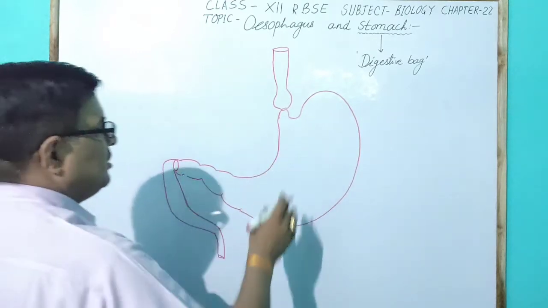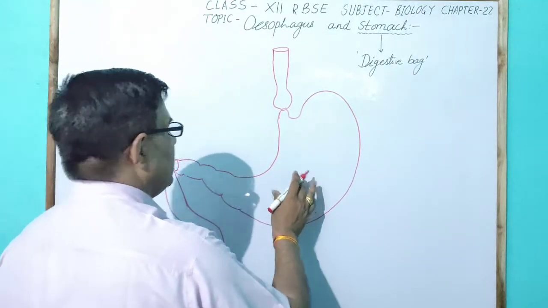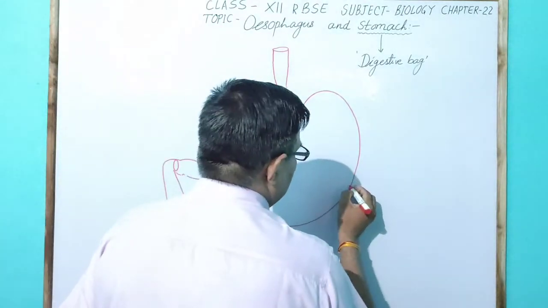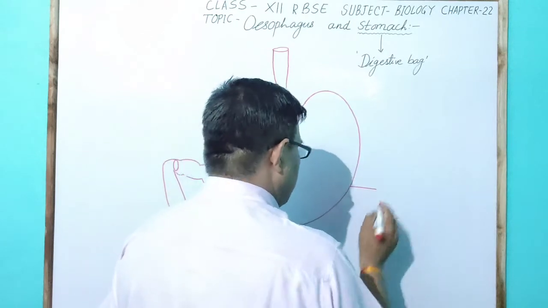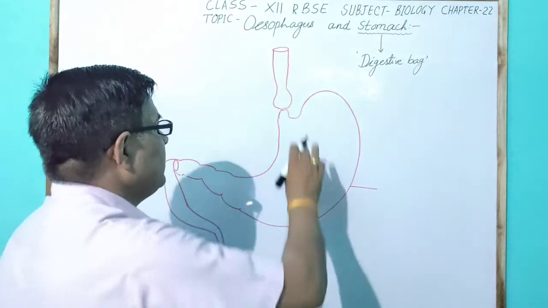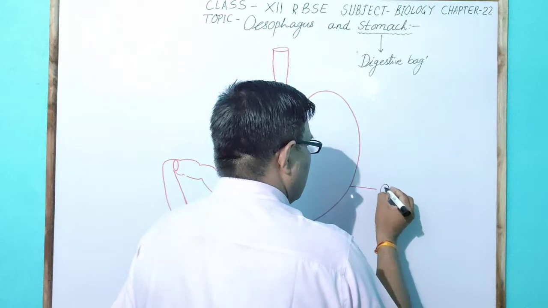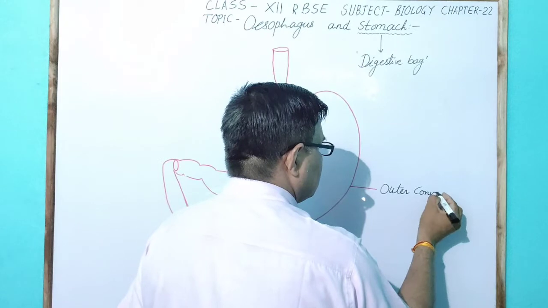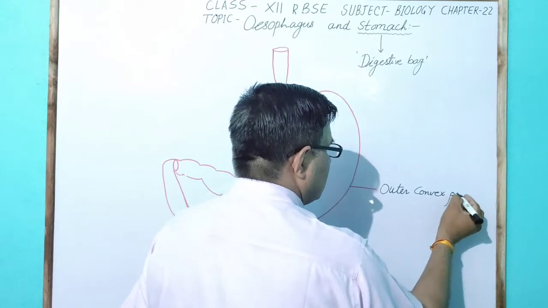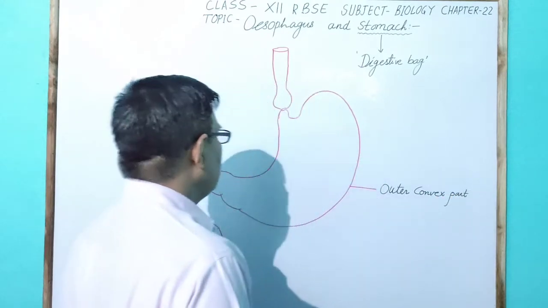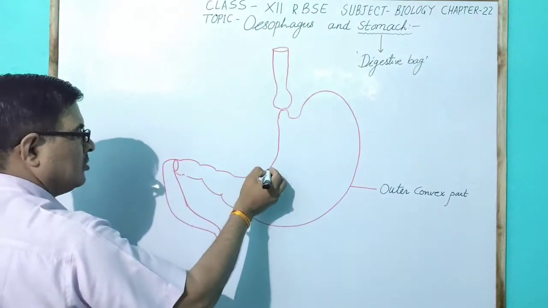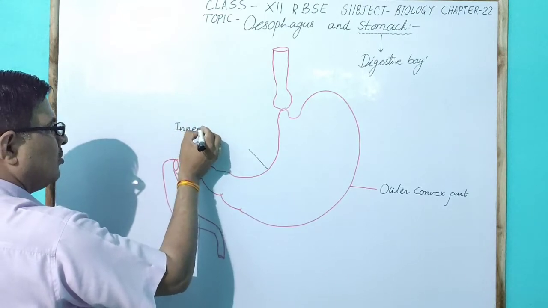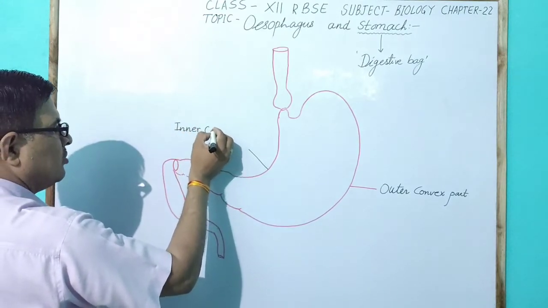It has two types of surface: the outer convex part and the inner concave part.